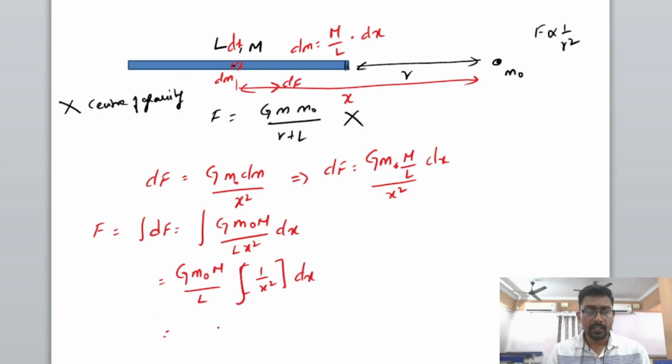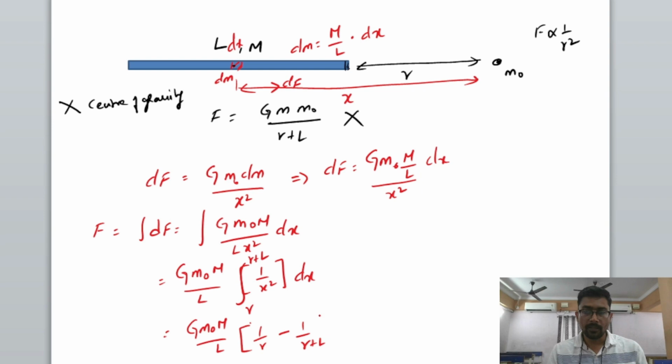If we integrate it, then this way we are going to get G m0 m by L, and the limits will be substituted from r to r plus L. And if we substitute the limits, then this becomes 1 by r minus 1 by r plus L. So this is how we are going to find out the gravitational force for extended bodies.